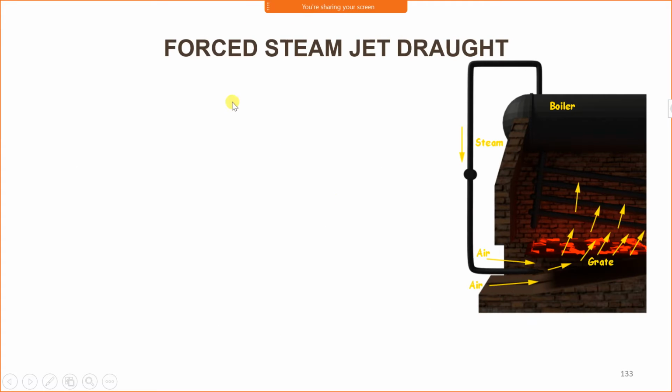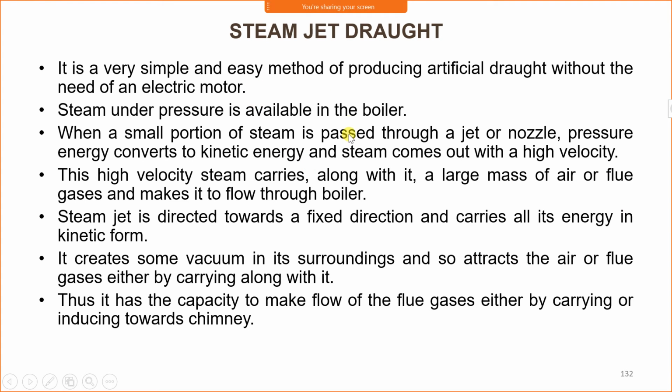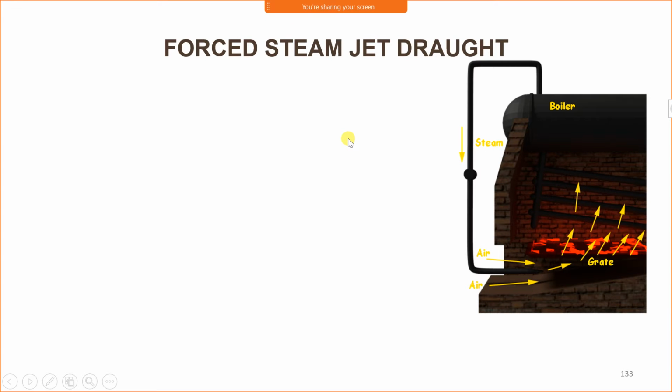Now, we see forced draught. Steam jet draught is classified as forced draught and induced draught. Now, look at this, this is the furnace of the locomotive. Some part of the steam which is being discharged after expansion in the steam engine is utilized for producing the forced draught.